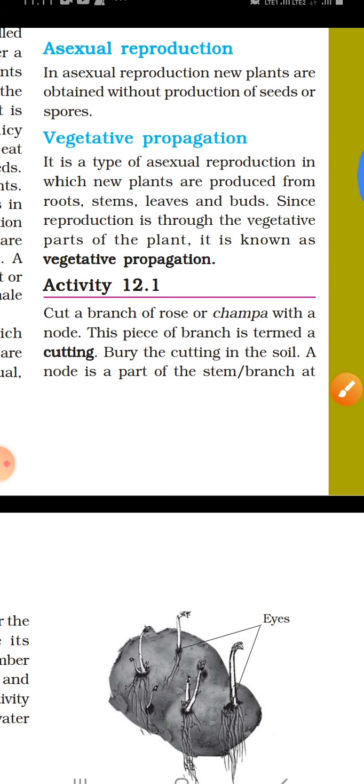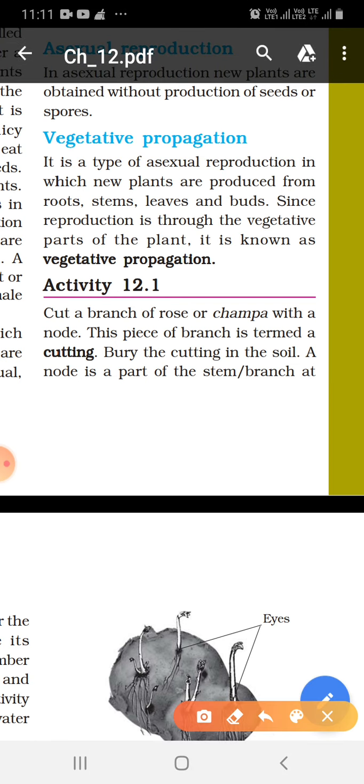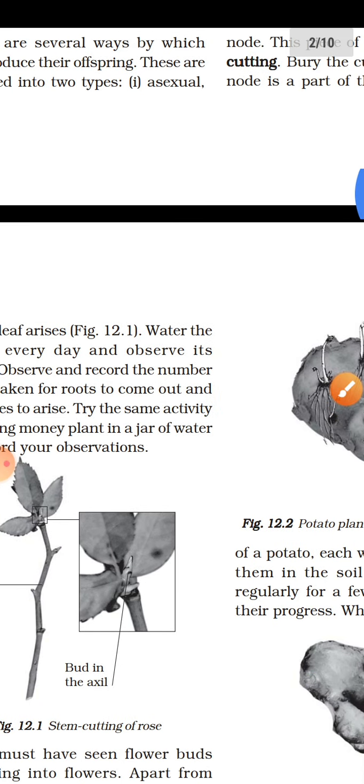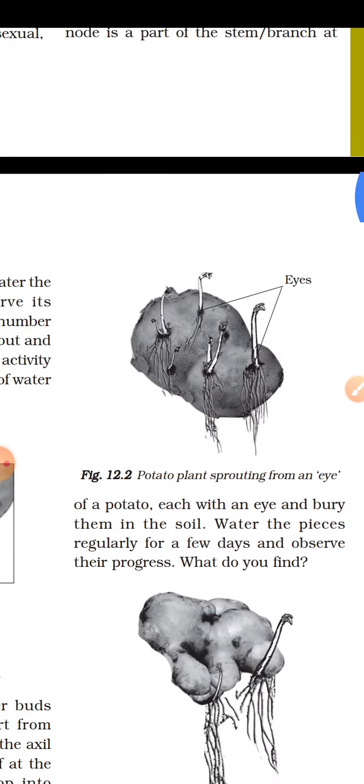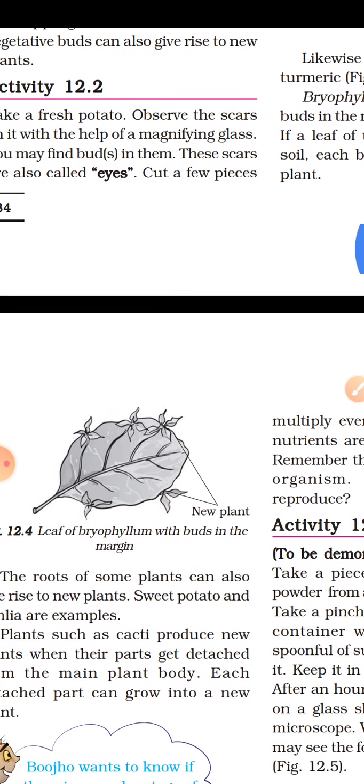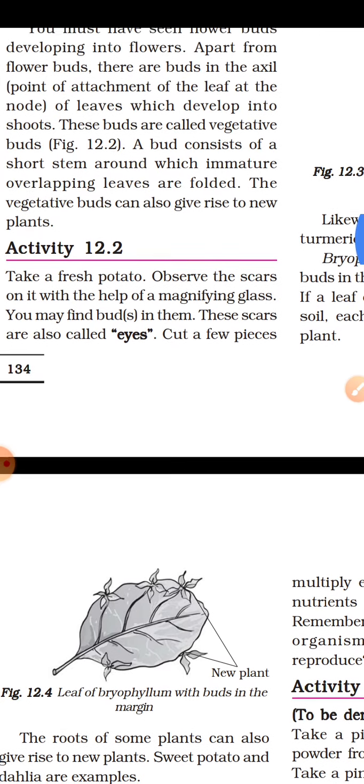There are different ways of asexual reproduction. First is vegetative propagation. It is a type of asexual reproduction in which new plants are produced from roots, stems, leaves, and buds. Since reproduction is through the vegetative parts of the plant, it is known as vegetative propagation. Examples of vegetative propagation: the rose plant can be obtained by vegetative propagation. Another example is potato, ginger, and at the same time bryophyllum is also an example of vegetative propagation.